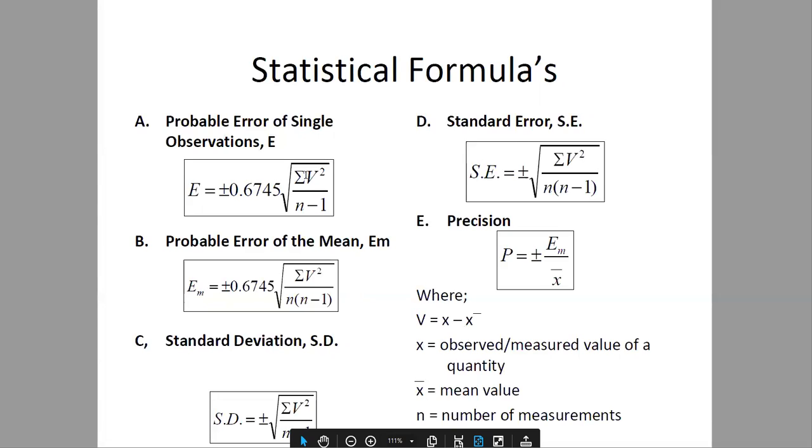Okay, so this can be calculated for a series of a number of readings. Suppose we have 10 readings, then we can easily calculate the mean by adding all of the 10 readings and then dividing by 10. So we can easily find the mean value, and once we have the mean value, then we can find the V, or nu.